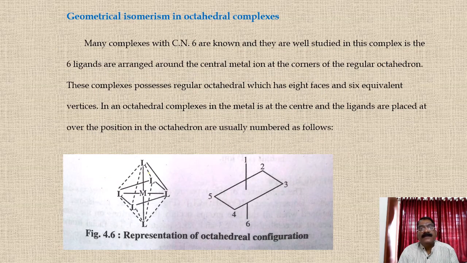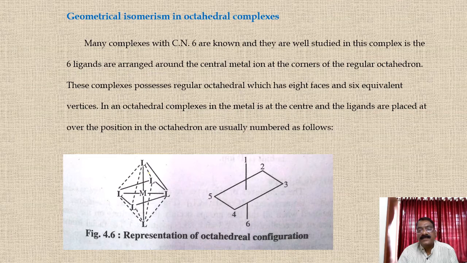Geometrical isomerism in octahedral complexes. Here the coordination number is 6. For coordination number 6, there are many known complexes, and there are 6 ligands. In octahedral geometry, the positions are fixed. When we consider the octahedral geometry, we name the sites of the ligands.